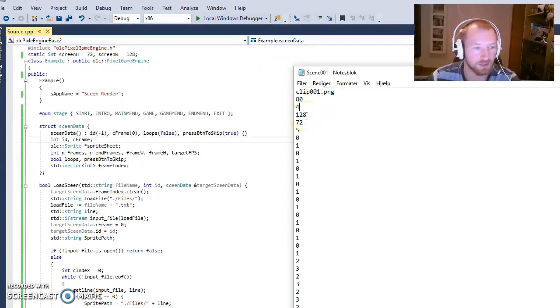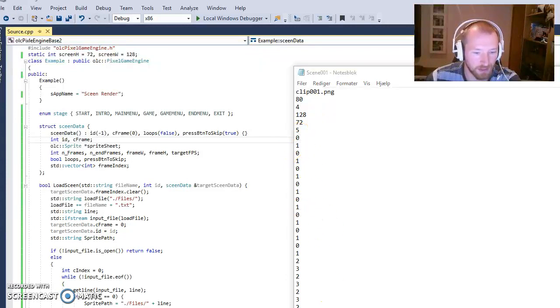You will see that in a minute. Then the width and the height of the actual scene. And then how many frames you want to run per second. In this case I've chosen 5, but the number could be anything other than 0. And then after this, it's simply all 80 frames in the order you wish to play them.